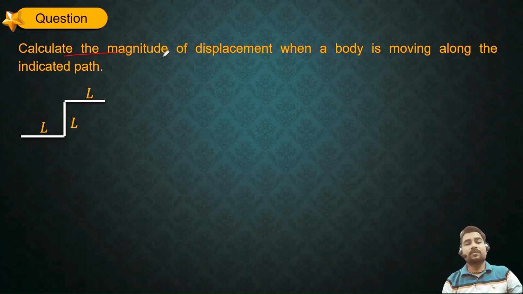The question is, calculate the magnitude of displacement when a body is moving along the indicated path. So displacement I need to determine. If you watch closely, this person has traveled 2L distance in X direction while L distance in Y direction. And displacement means shortest distance between initial and final point. So this distance can be considered as the displacement. So hypotenuse I need to determine.